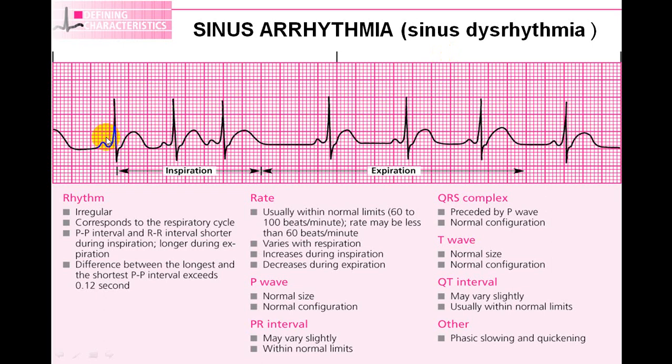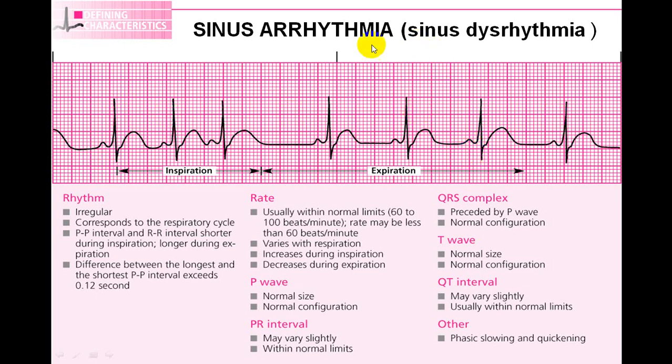According to the criteria, P wave present, QRS complex narrow, P and QRS complex in the same direction, PR interval nearly constant, this is sinus rhythm. But regularity wise, this is irregular. It is irregularly irregular, but sinus in origin.